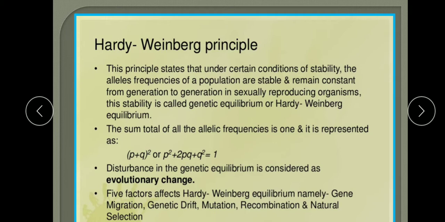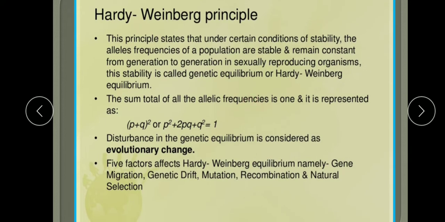What is the gene pool? The total genes and their alleles in a population form the gene pool. So the gene pool remains constant, and this is known as genetic equilibrium or Hardy-Weinberg equilibrium. The sum total of all the allelic frequencies is 1, and it is represented in mathematical form as (p + q) whole square is 1, or p square plus 2pq plus q square is equal to 1. I will explain how it comes.